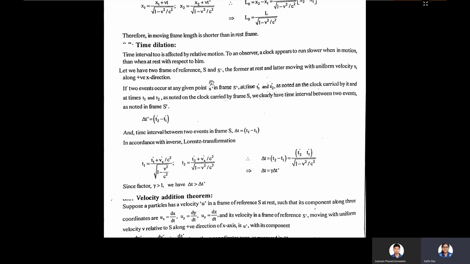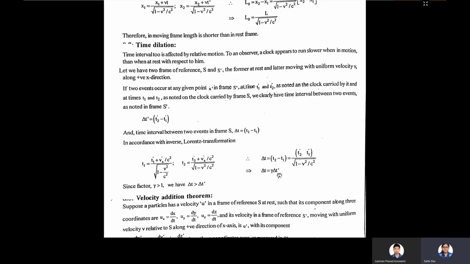So suppose you are staying at home at rest, measuring the time. Your rest clock gives the time interval delta t equals t2 minus t1. Now suppose you are within a train going with a speed comparable to light, and the time you measure on your clock is delta t prime, where delta t prime is t2 prime minus t1 prime.